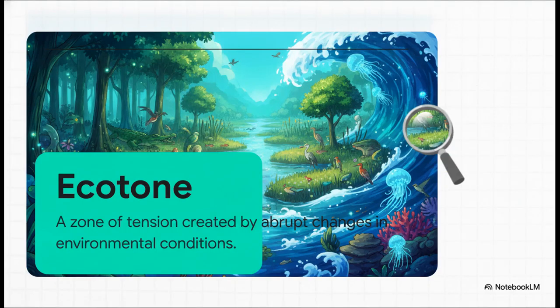But here is a cool little quirk of nature. There are rarely sharp, clean borders between these ecosystems. Instead, we get these fascinating transition areas called ecotones. An ecotone is basically a zone of tension created by abrupt environmental changes. And because they sit right in the middle, they usually have a much higher density and diversity of species than the bordering ecosystems themselves. It's like the bustling, marshy area where a river meets the ocean, just bursting with a unique blend of life.